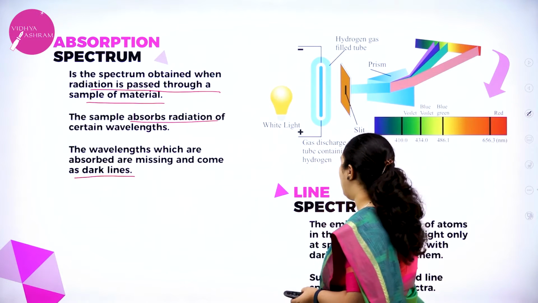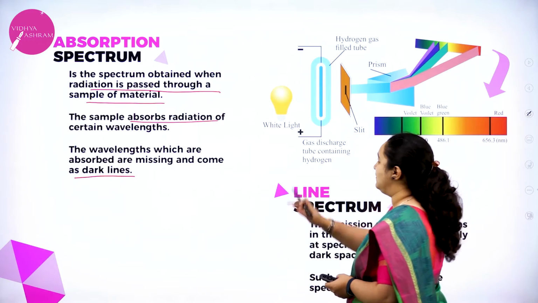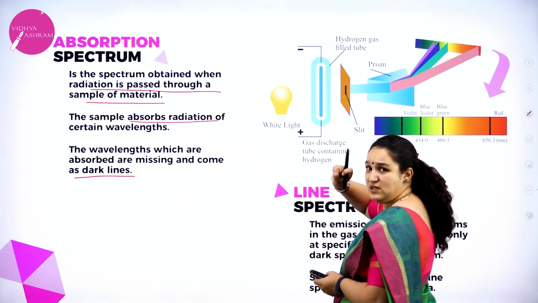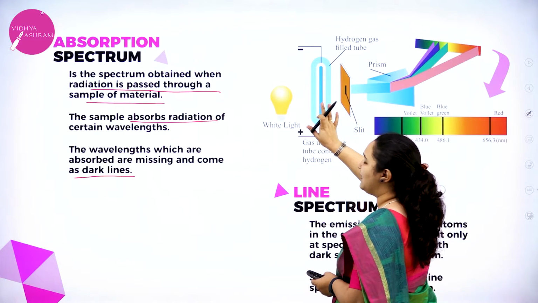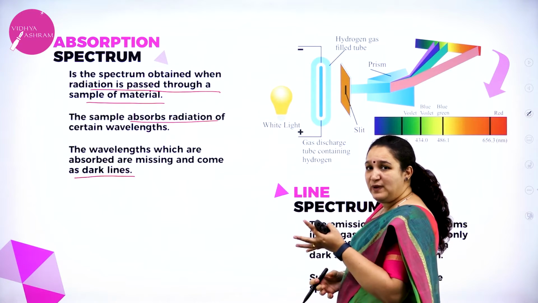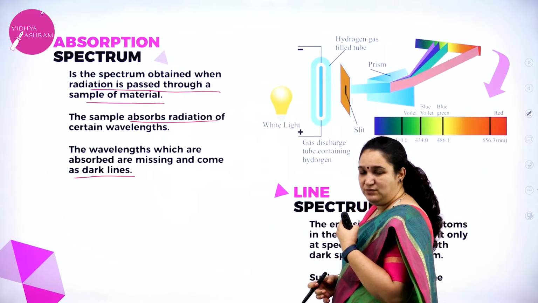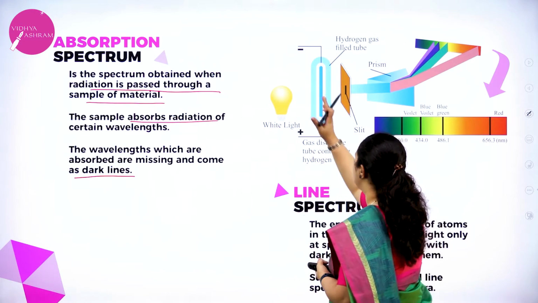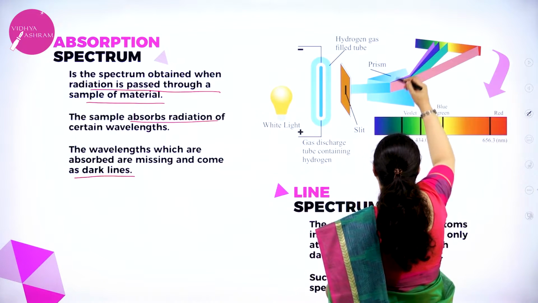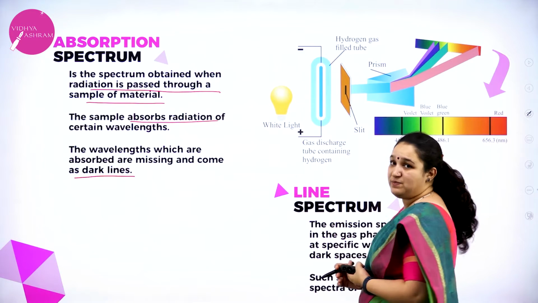So what is happening here? We'll see this diagram. Now light is passed through a sample, for example some gas. The gas will absorb some of the radiation, and the remaining radiation which is not absorbed will pass through the slit and then through the prism, and you get the spectrum.